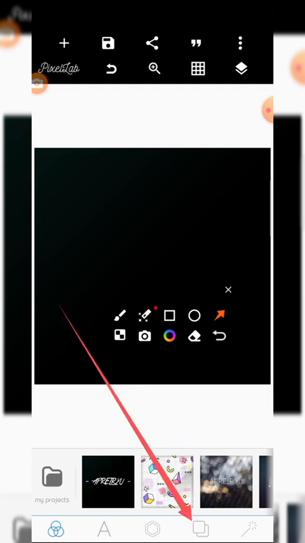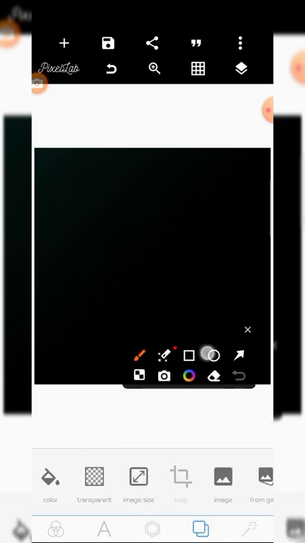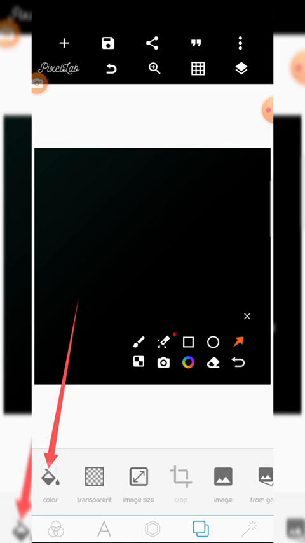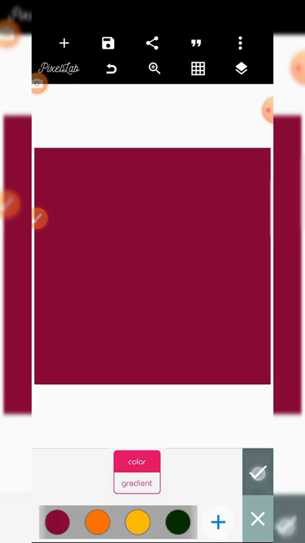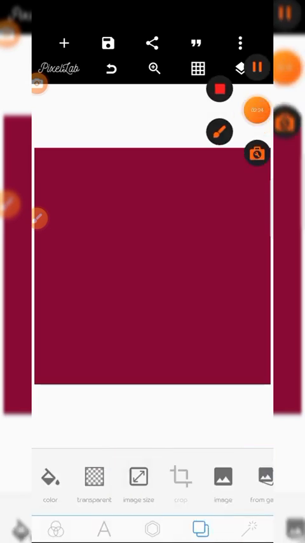In case you want to change the color of the page, you tap this, and then you can change the color of the background. Good. We may not learn all due to time. I'm just going to show you the basics.